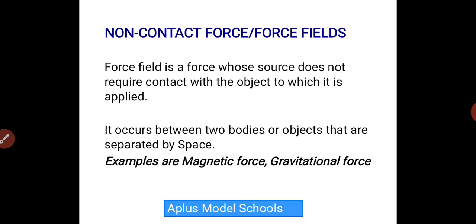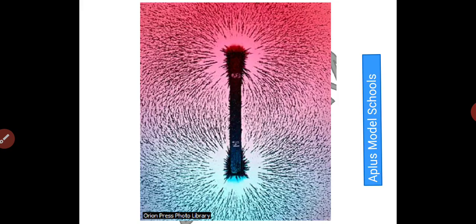Another example is gravitational force. This is the force that happens when you throw something up. You notice that no matter how you throw something up, it always comes down. There is a force pulling the object down to the earth's surface. It is called gravitational force. When you jump up, you notice that you come down. There is a force pulling you back towards the earth, and that force is called gravitational force.